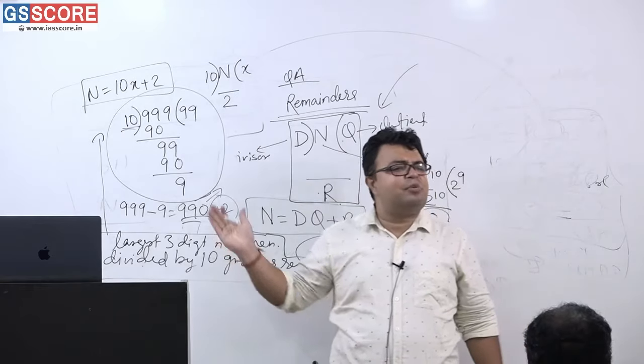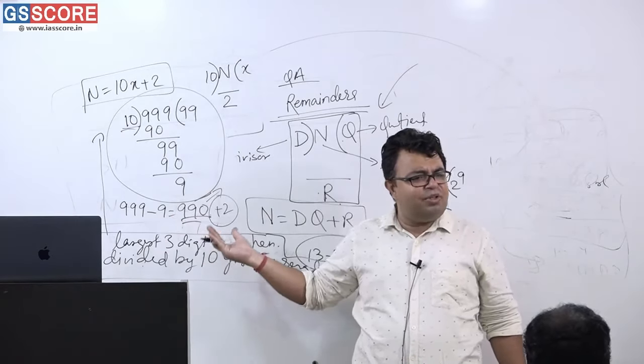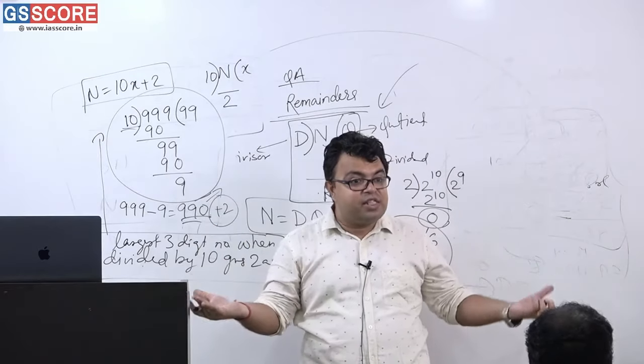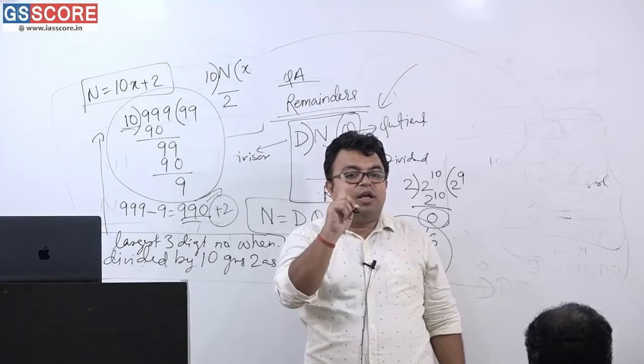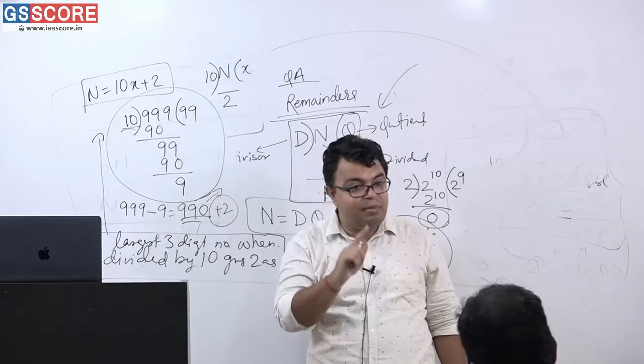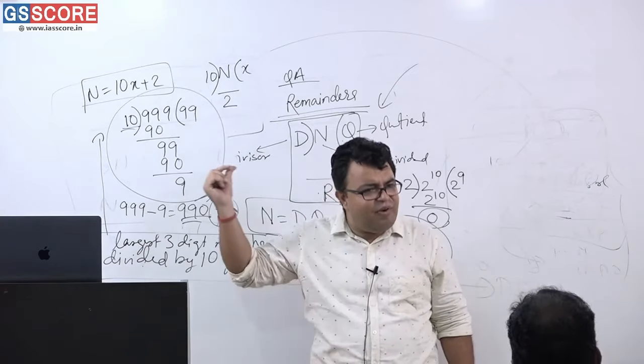Any number that is divisible by some number, you just add some number, that will be the remainder. Getting or not getting? So if 12 is completely divisible by 6, you can say 13 will give 1 as a remainder, 14 will give 2 as a remainder, 15 will give 3 as a remainder. Ma'am, have you understood? Very simply, I am revising it.